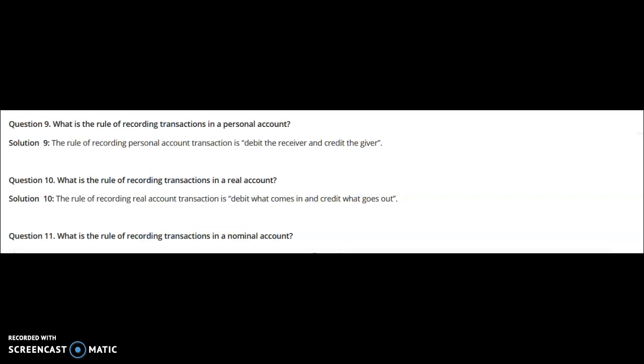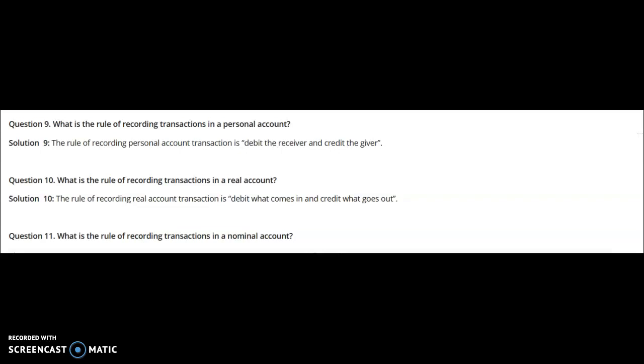Now the third category of account is the nominal account. What do we mean by nominal account? Nominal account means all the accounts which relate to the expenses, losses, profit, gains or incomes of the business. For example, salesman commission, interest paid, commission received, discount received, loss on sale of furniture, and so on. These are categorized as nominal accounts.